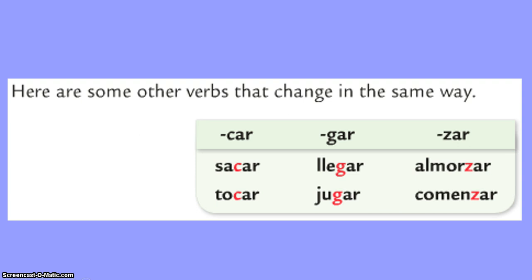We do have a couple other verbs that are going to have a similar spelling change. This list is definitely not going to include all of them, but it's going to include major ones that you might use at the Spanish 2 level, like other car verbs, sacar, tocar, other gar verbs, llegar, jugar, definitely the big one, and other zar verbs, almorzar and comenzar.